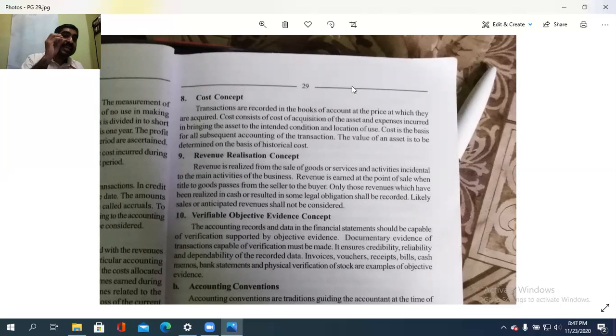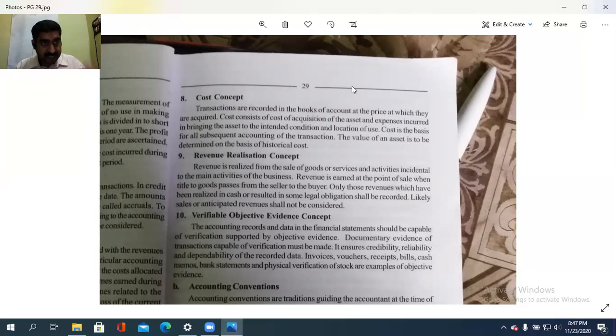So we are recording each and every transaction. This is treated as what? The evidence for the future course of action. If a dispute arises, we need to show whether this transaction was incurred or not. Based on that, we need to appear before the court of law so that we can escape from that case. So that is the verifiable objective evidence concept. Accounting records and data in the financial statement should be capable of verification, supported by objective evidence. Documentary evidence of transactions that are capable of verification must be made. It ensures credibility, reliability, and dependability of the recorded data.